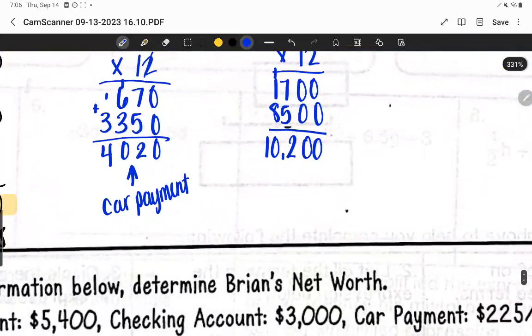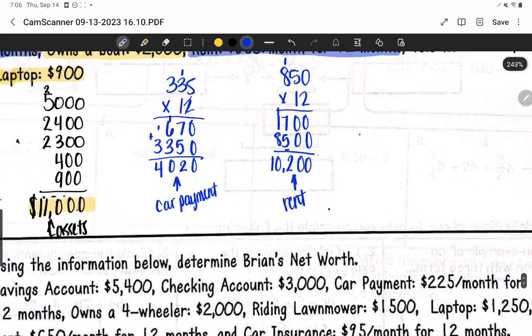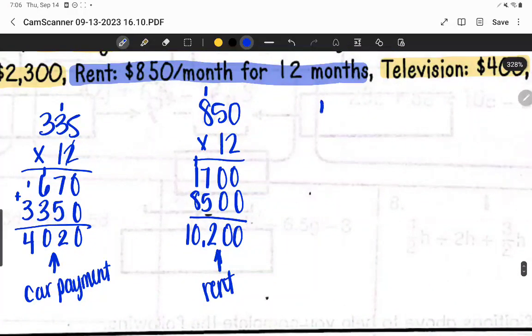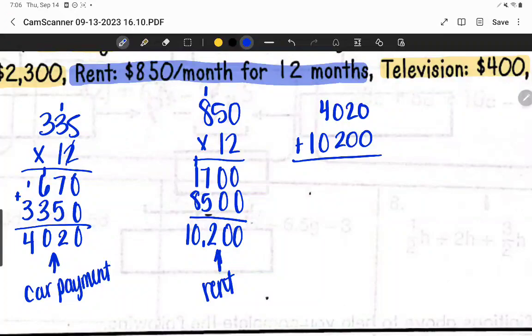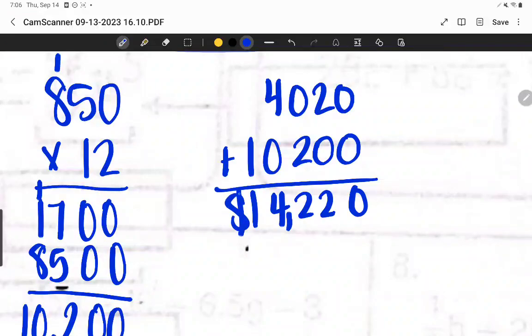Now remember, this right here is just rent. So we did all of our liabilities. We have them all calculated now. And so we'll add together our car payment and our rent to figure out our total for our liabilities. So we've got $4,020 plus $10,200. And that's going to total to give us this value right here.